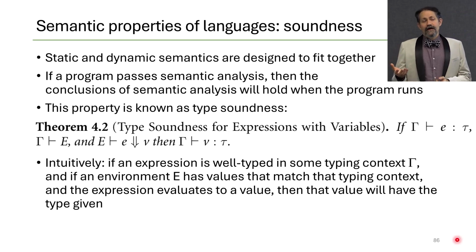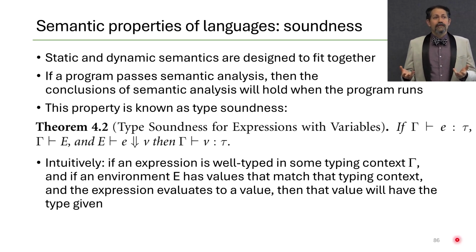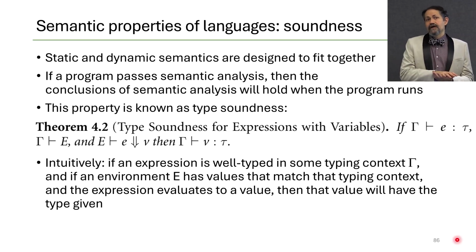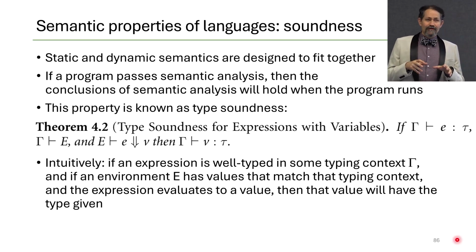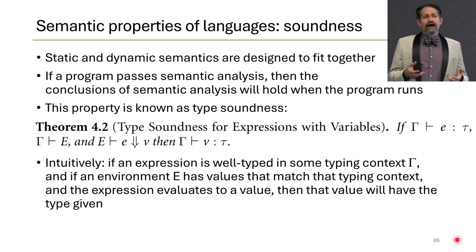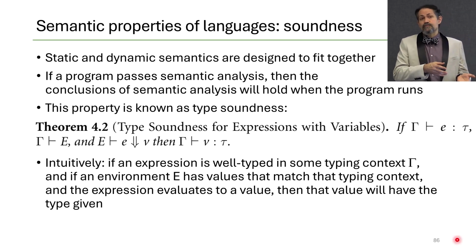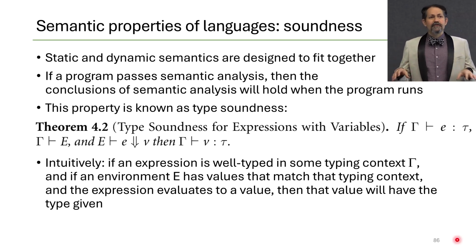If we have an expression e and it type checks in some context gamma and at type tau, and there's some environment E mapping variables to values where that mapping matches gamma. Basically, this says that for every variable x in gamma, that variable also appears in E, and it has a value of the type that gamma gives it. So it just tells you that this environment makes sense with respect to the assignment of types to variables in gamma. So you have an expression that type checks in some gamma, and we have an environment that matches that gamma.